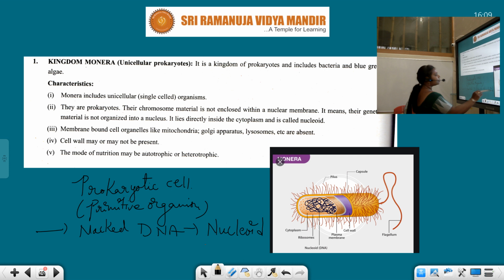And moreover, other cell organelles such as mitochondria, Golgi apparatus, lysosomes are absent in our prokaryotic cell. Cell wall may or may not be present, and the mode of nutrition may be autotrophic or heterotrophic. So sometimes there are some prokaryotes following the autotrophic mode of nutrition, and there are some other prokaryotic cells following the heterotrophic mode of nutrition. Okay students, once again I'm just highlighting this diagram.